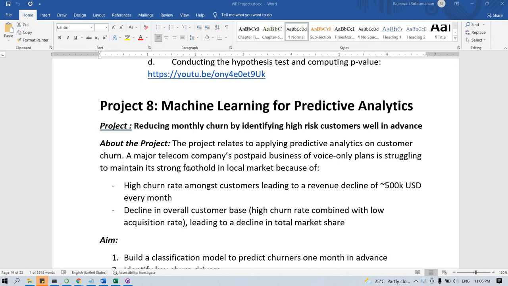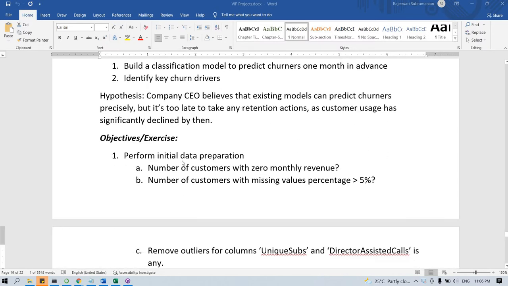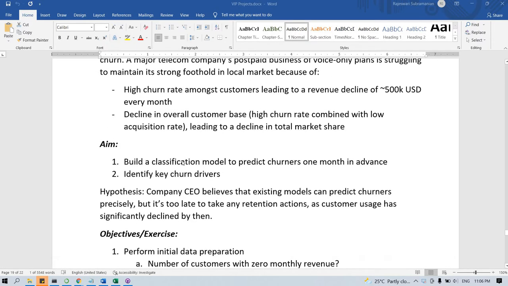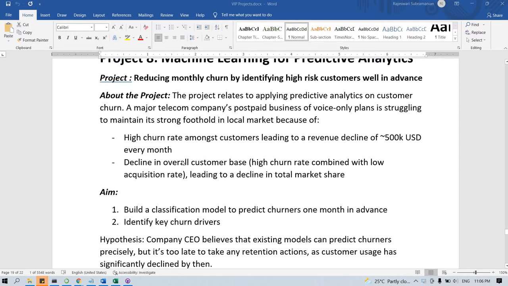In this section, I'm going to explain about project 8, Machine Learning for Predictive Analysis. Basically, this project is going to predict customer churn, reducing the monthly churn by identifying the high-risk customers well in advance. The project is using a data set which is coming from telecom data. This telecom data has details about the customers